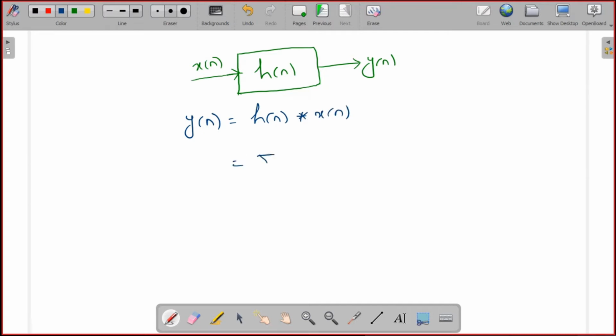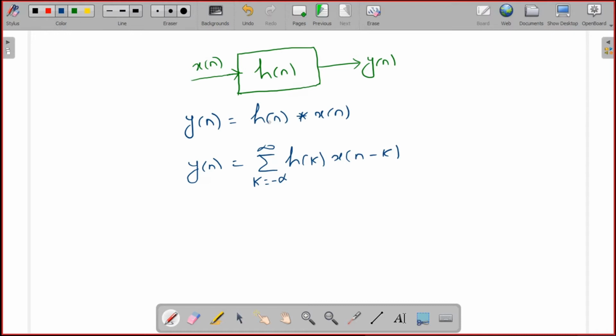Mathematically it is the summation over k from minus infinity to plus infinity of h of k x of n minus k. You can also write x of n convolved with h of n. Convolution has three properties: commutative, associative, and distributive.